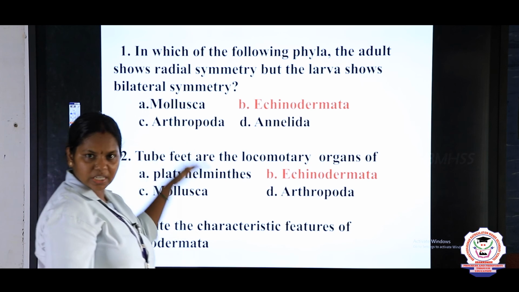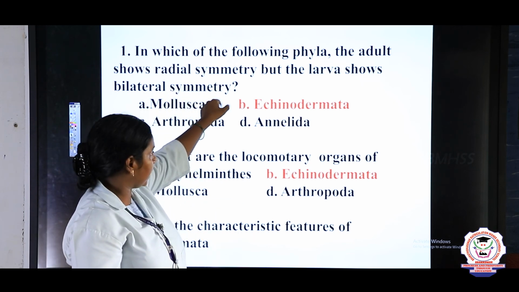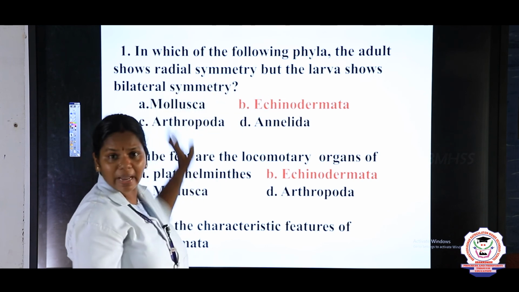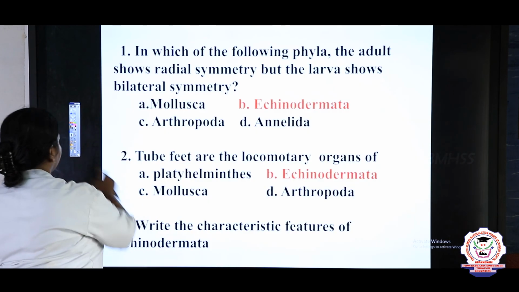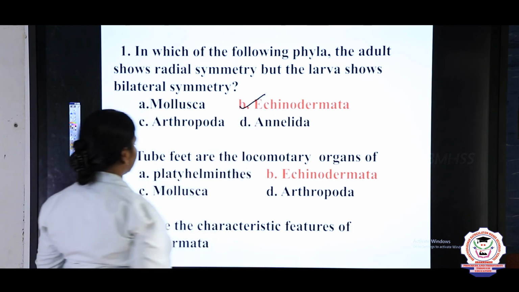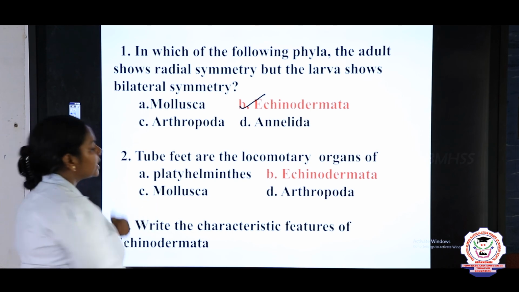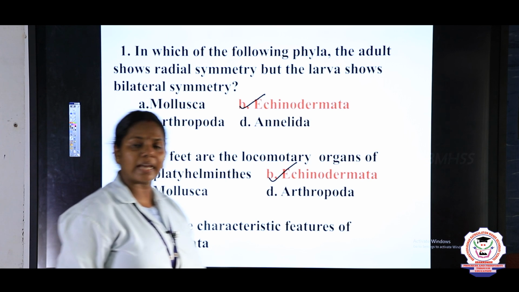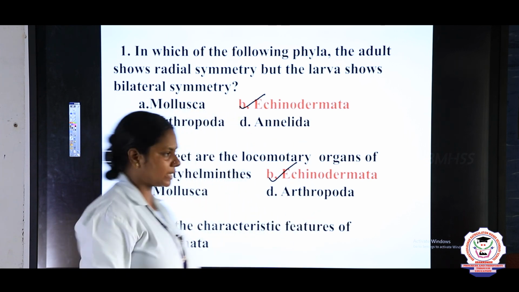So these are the questions related to this, children. Here is a NEET question asked in match the following. The adult shows radial symmetry and the larva shows bilateral symmetry. The answer is Echinodermata. Tube feet: which phylum possesses tube feet? Yes, Echinodermata. And the 5-mark question: write the characteristic features of Echinodermata. You have to list all the characteristics.